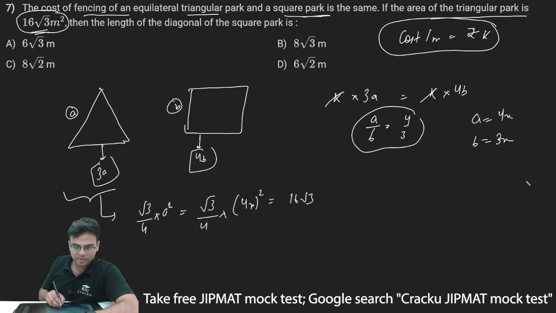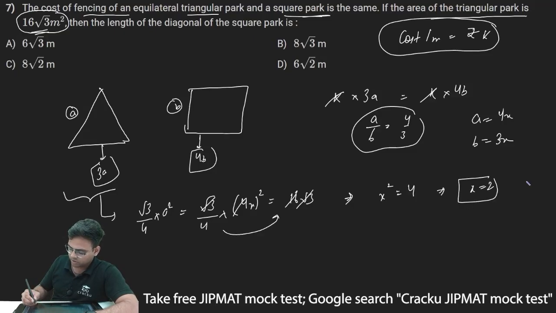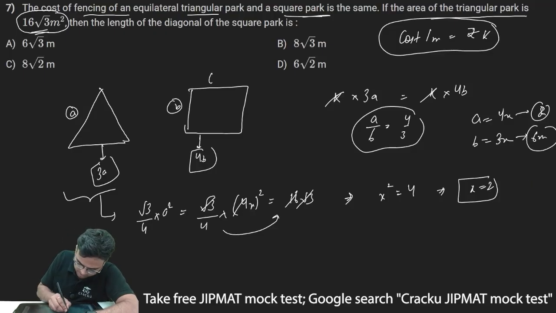Now 4 square will be 16, and this 16 and 16 will get cancelled. Also this root 3 and root 3 will be cancelled, and thus x square will be equal to 4, or x is equal to 2. So if x is equal to 2, the side length of the equilateral triangle will be 8 meters, and the side length of the square will be 6 meters.